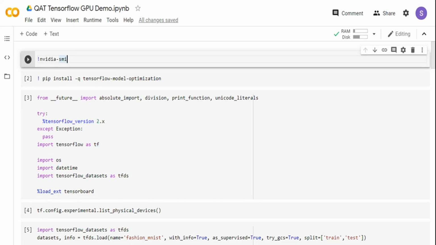The second type of quantization is quantization aware training. Now, in this video, we are going to talk about quantization aware training. Quantization aware training allows for reduced precision representation of weights, similar to post-model quantization. But in the case of quantization aware training, the model is quantized as part of the training process itself, as against what we do in post-model quantization.